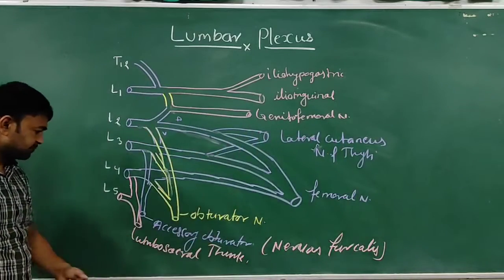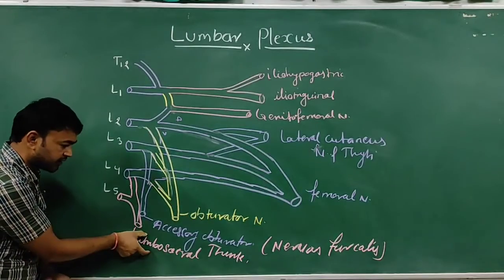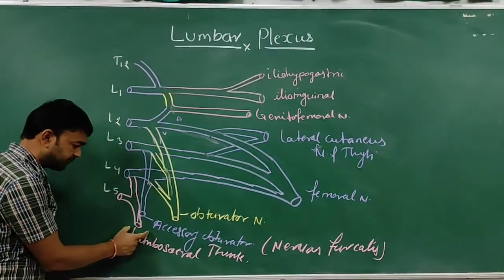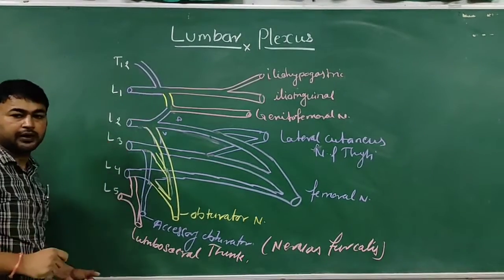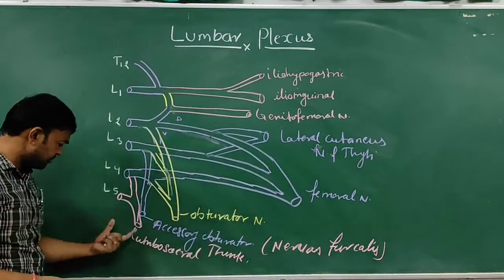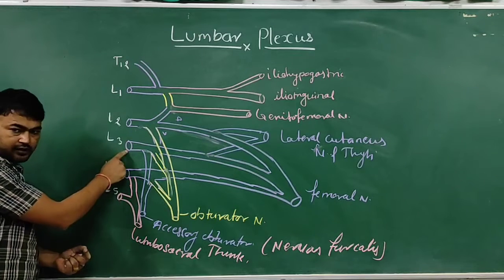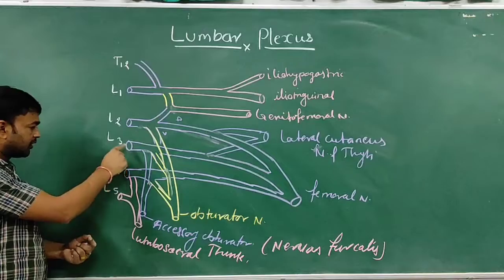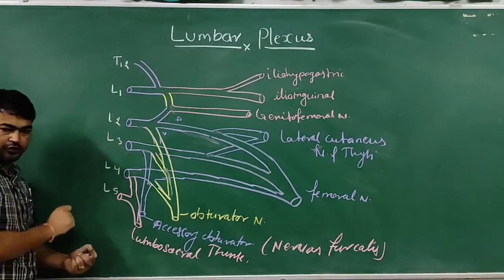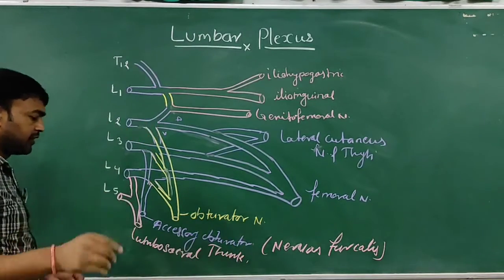Nervus furcalis connects the sacral plexus to the lumbar plexus, because this lumbosacral trunk forms the sacral plexus. Sometimes this nerve may originate from L3, so there may be the nervus furcalis between L3 and L4.